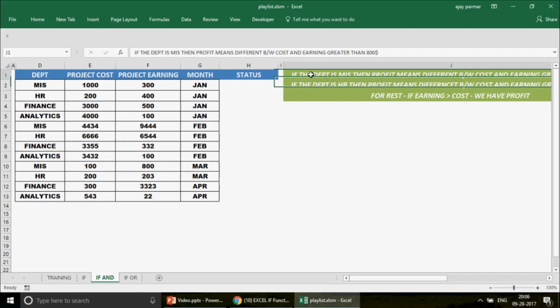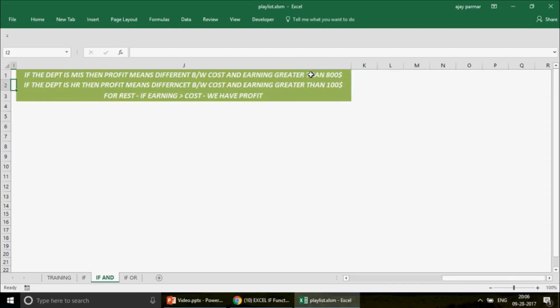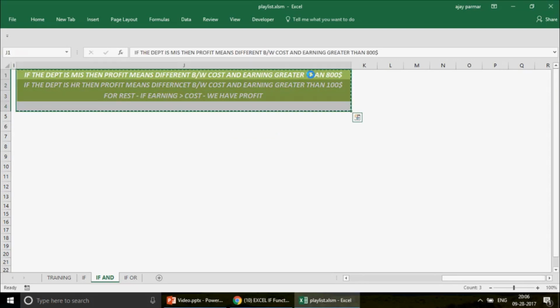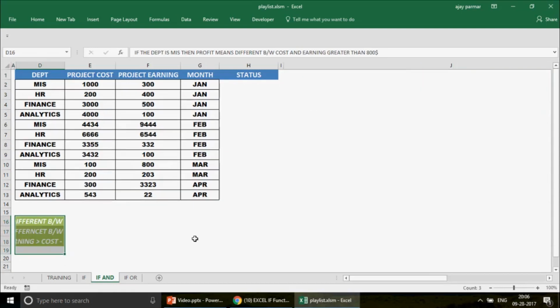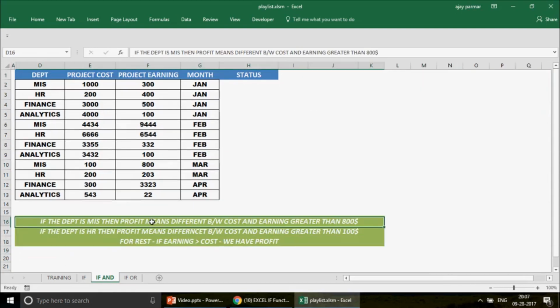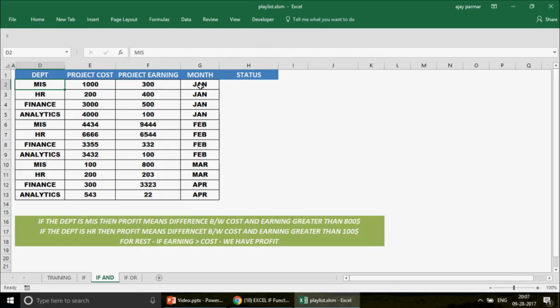Let me just cut that question from here, and let me put it maybe down here. Now I'm just going to paste it, right? So that's how. Now you can read these questions here. The first question is that if the department is MIS, then the profit, meaning the difference between the cost and the earning, has to be greater than $800, right? So guys, that means for the MIS department, we will call it profit only if the project earning is greater than the project cost by an amount of $800.